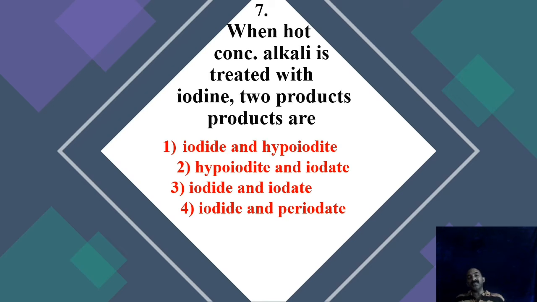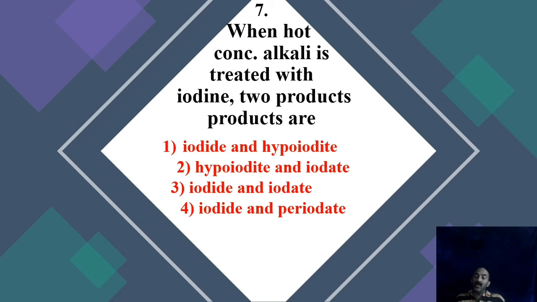When hot concentrated alkali is used along with iodine, iodine is converted to iodide and IO3- ion. I- and IO3- ion. IO3- ion is called iodate. So iodide and iodate will be your answer, because chlorine was converted to chloride and chlorate.